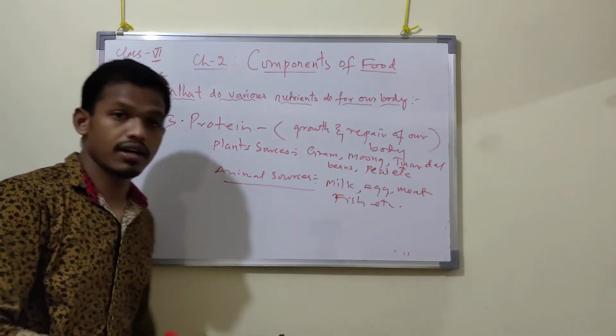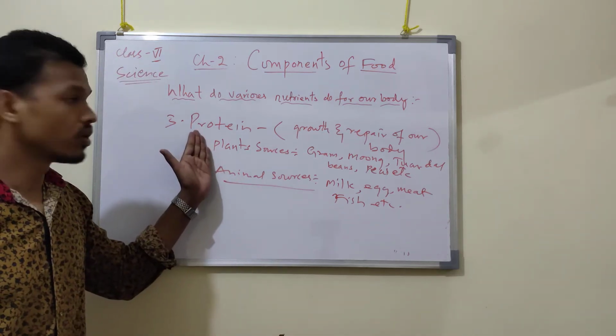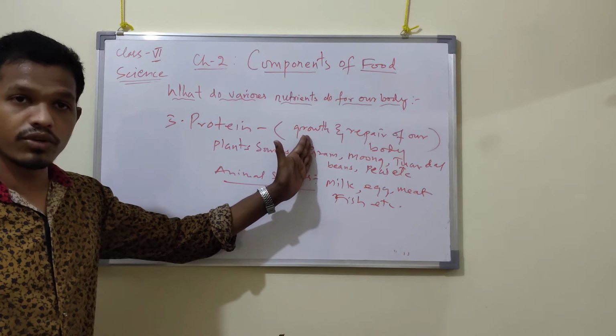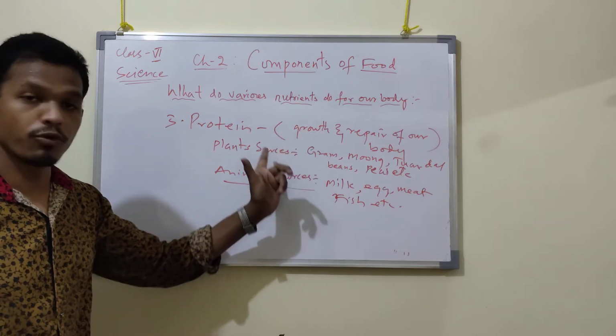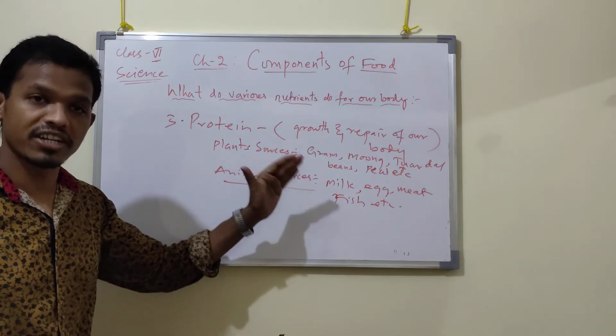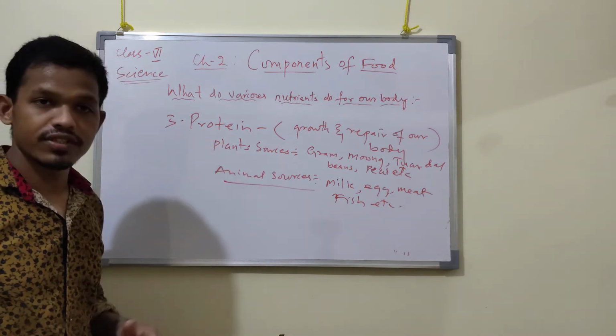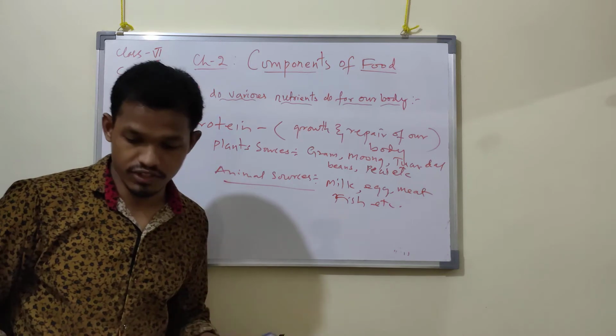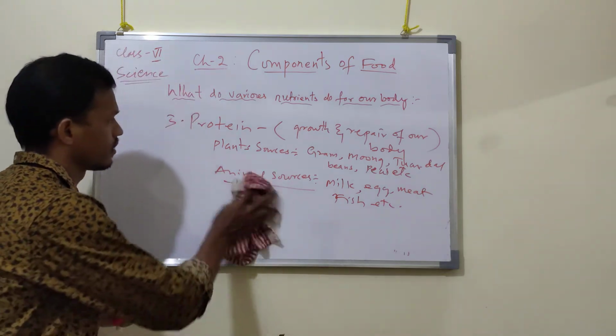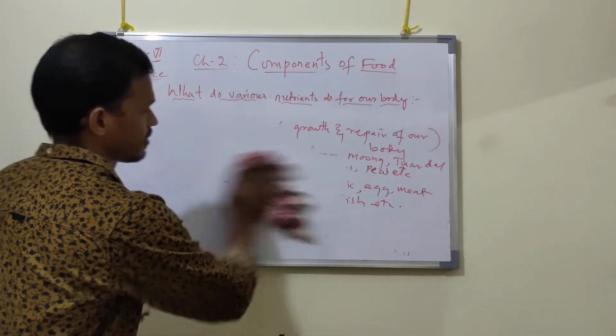So proteins, this is a part of nutrients. What is the reason we require this nutrient, and from where do we get this protein? From plant sources as well as animal sources. I hope you are clear about this protein topic. Next we'll discuss vitamins. What are we going to discuss? Vitamins.